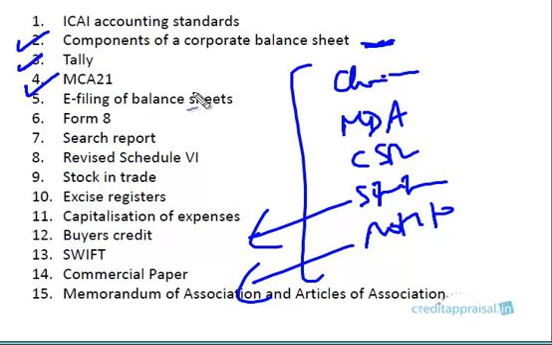MCA21 is a government portal by the Ministry of Corporate Affairs. You'll find a lot of interesting information here. For example, if you want to look at something called a search report, you can go to the MCA21 website and see the search report. For some companies, if it's a new company, before sanctioning you want to know what the existing charges are, whether this company has taken loans from any bank and whether any charges exist. You can get the search report by going to MCA21. So it's a very important portal.